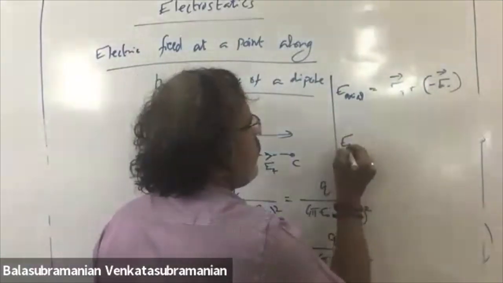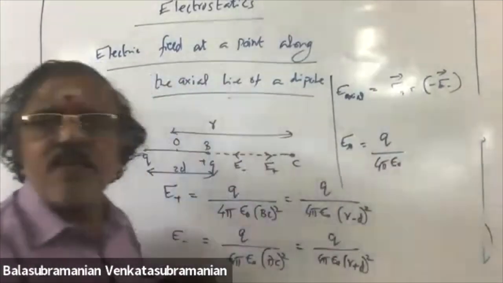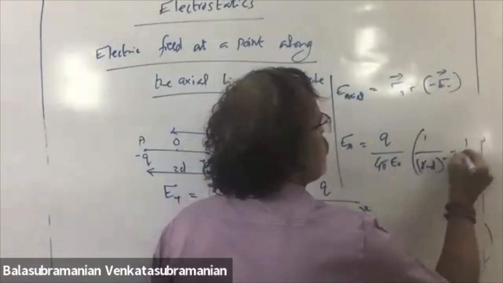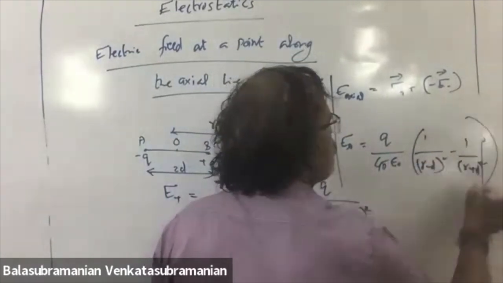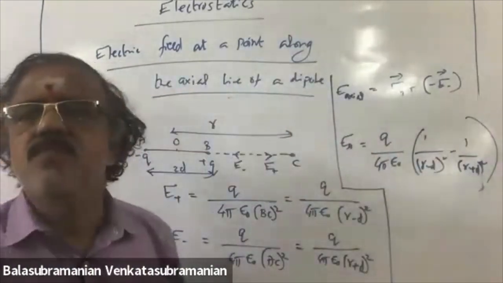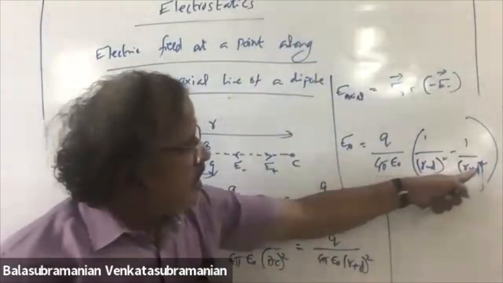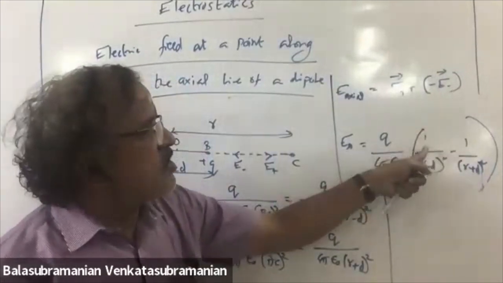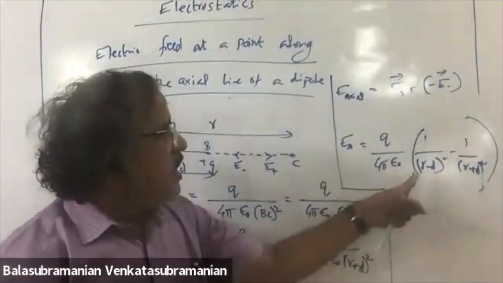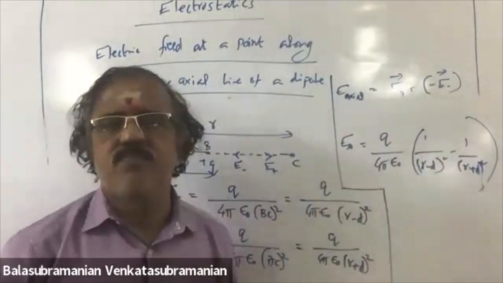So for the axial line, Q by 4 pi epsilon naught is a common term. I can take 1 by r minus d the whole square minus 1 by r plus d the whole square. Rearrange: r plus d whole square minus r minus d whole square, whole divided by r minus d, r plus d, that is r square minus d square, whole square.